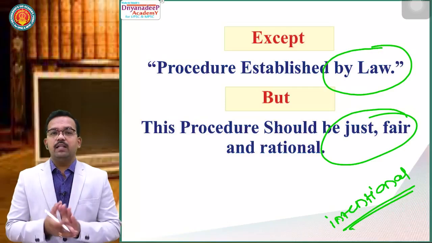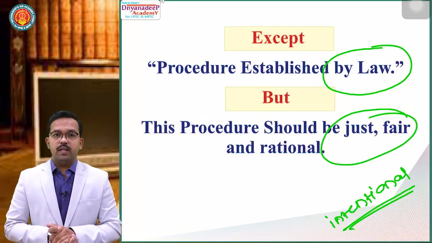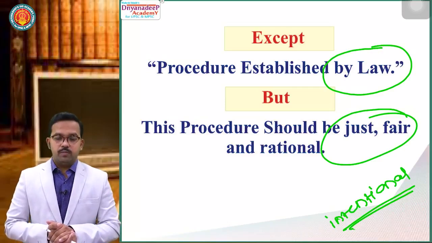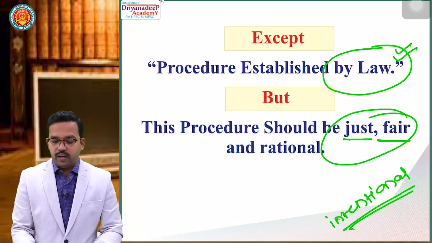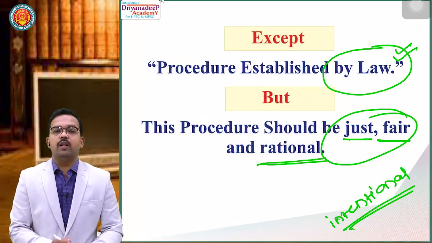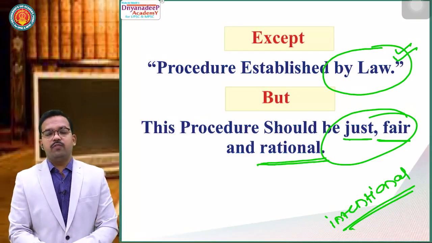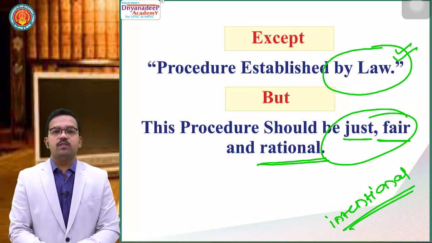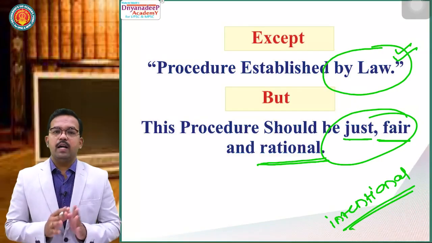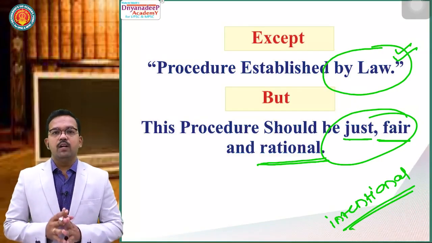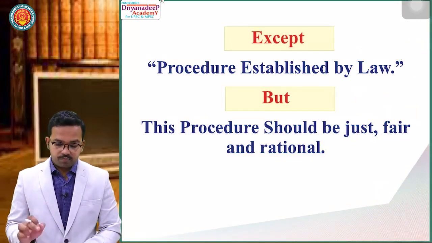So what does the Maneka Gandhi case say? No person shall be deprived of his life or personal liberty except by procedure established by law, but this procedure should be just, fair and rational. This is the simple thing they are expecting. Clear? So this was the simple wider interpretation of Article 21 under the Maneka Gandhi case.